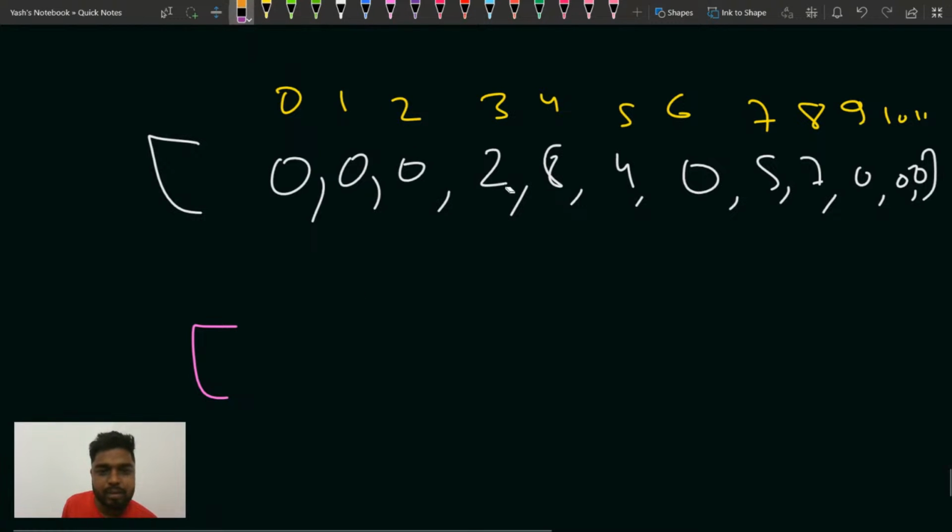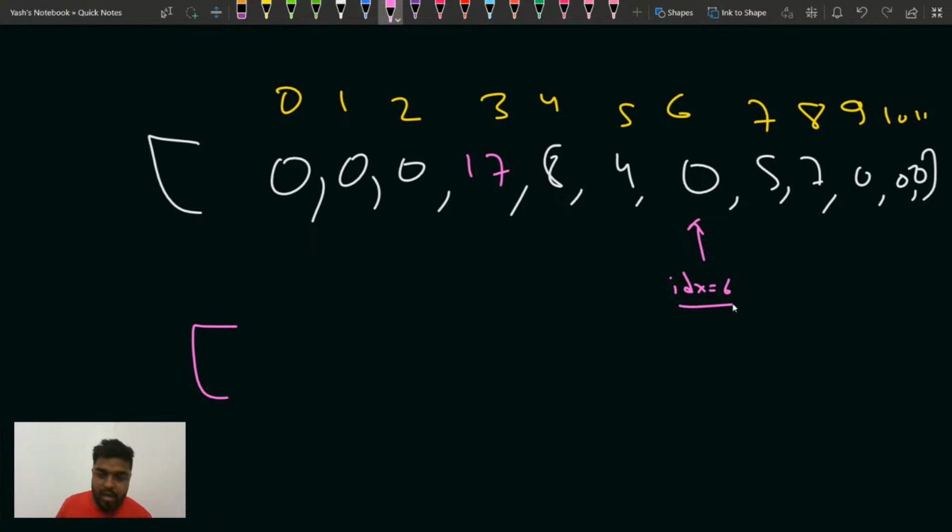Let's say this element was 13, let's say 17. Now when I'm at this particular index, what is this index, guys? This index is, suppose, index 6. Now why am I using a set? Because if I am going to update now, inside the set I will have all the indexes that are not yet updated.